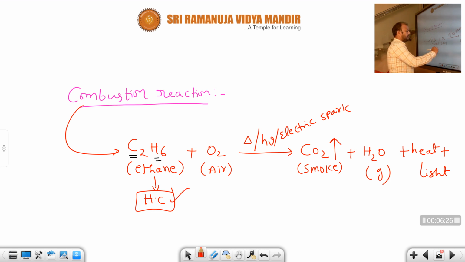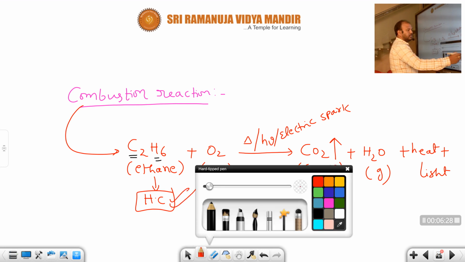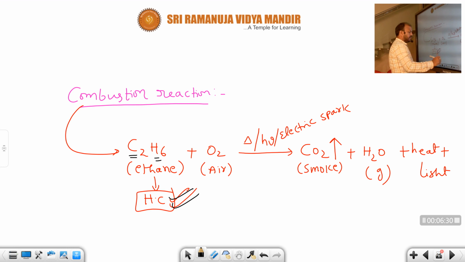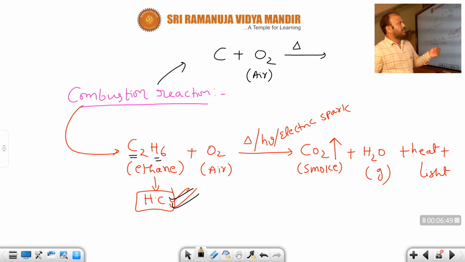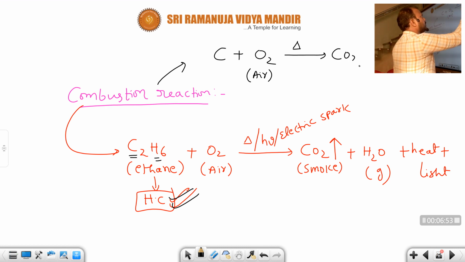This is hydrocarbon. If you take only carbon, that is also a combustion reaction. Like coal, charcoal, like that. If it burns with oxygen in the presence of heat, you should supply heat energy. That means the combustion reaction takes place maybe in the presence of heat, maybe in the presence of light, maybe in the presence of current. So this carbon forms its corresponding oxide.